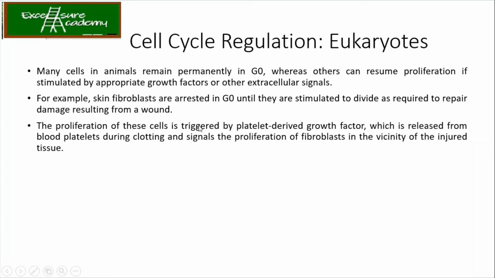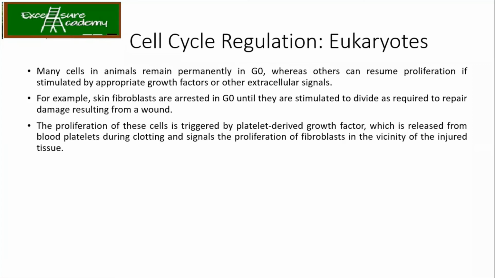For example, skin fibroblasts. They are arrested in G0 unless and until stimulated by any wound. So, we know that in our case, once you reach a stage where your skin is not dividing, where your cells are not dividing, right? Then, unless until there is a cut, the fibroblast cells are going to remain in the G0 stage.